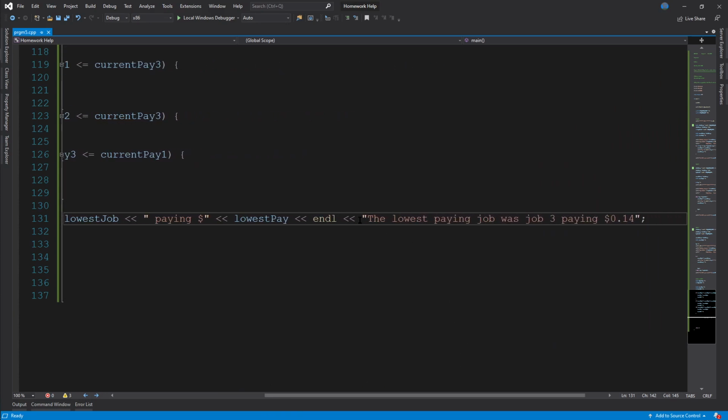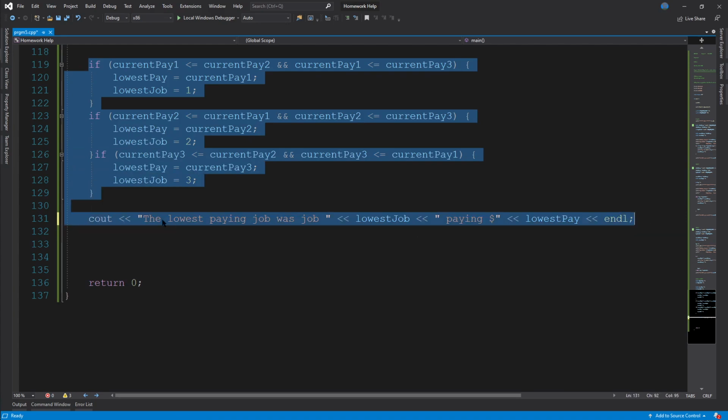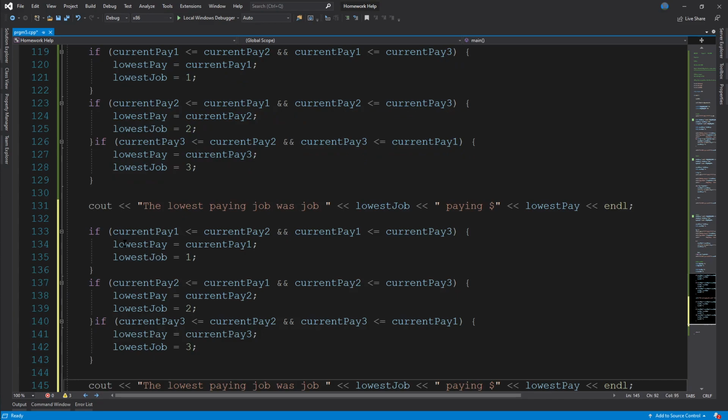So we will go ahead and just get rid of the rest of this. All right. And then copy this whole thing. Command C, Command V. And then we just want to change everywhere that says lowest to highest. There we go.